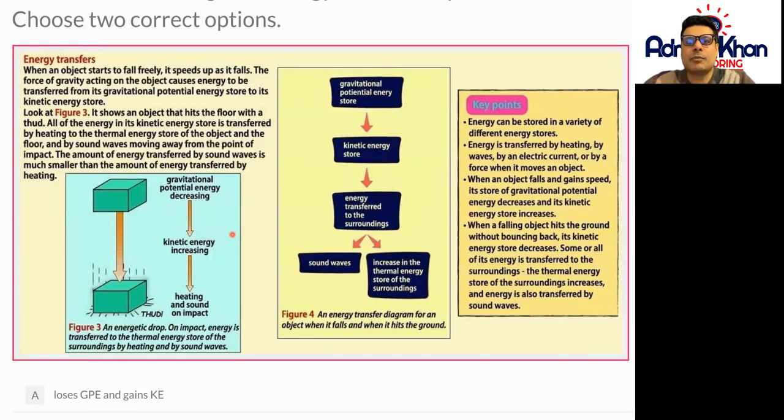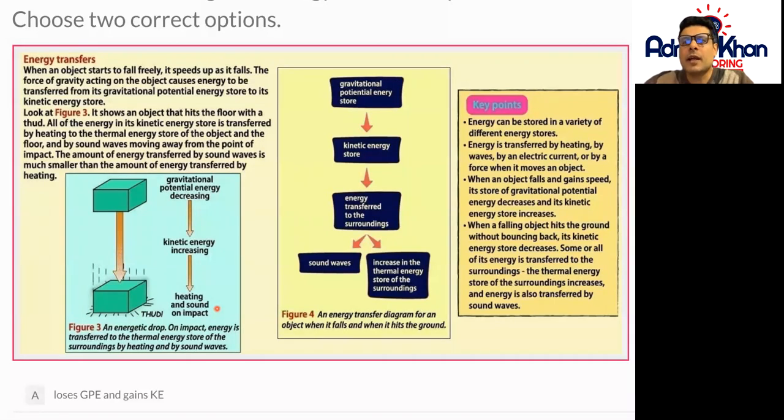So gravitational potential energy is decreasing, which means that this particular object is falling. And because it's falling in a straight line at the same pace, it has kinetic energy. Then heating and sound energy are created on impact, when it actually thuds on the ground. The amount of energy transferred by sound waves is much smaller than the amount of energy transferred by heat itself.